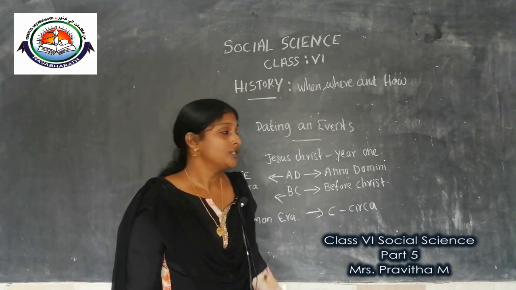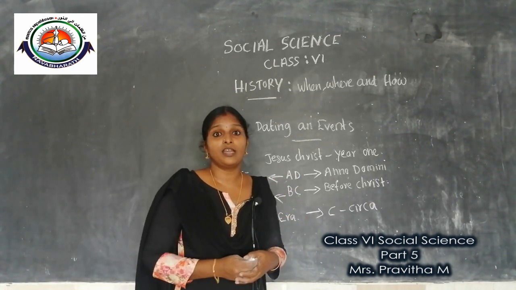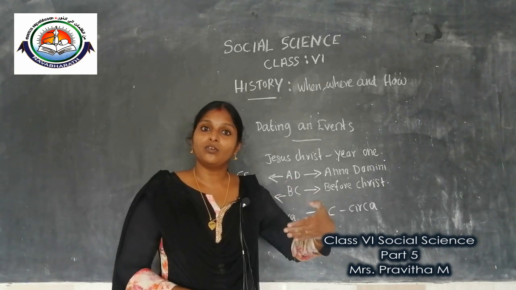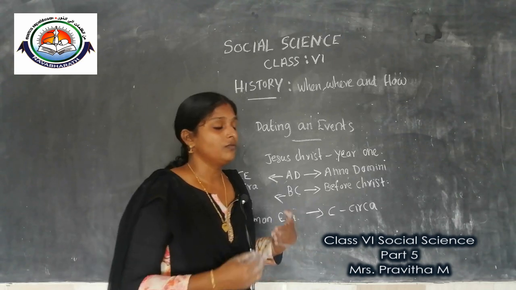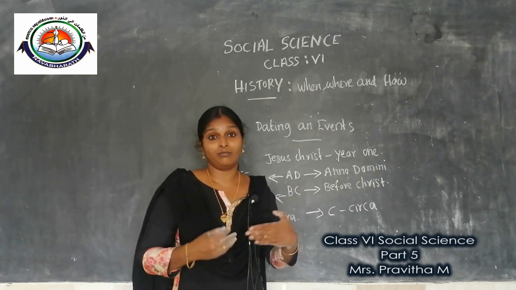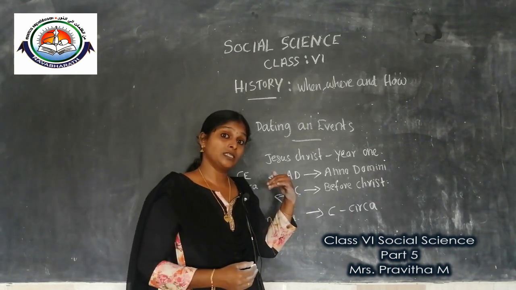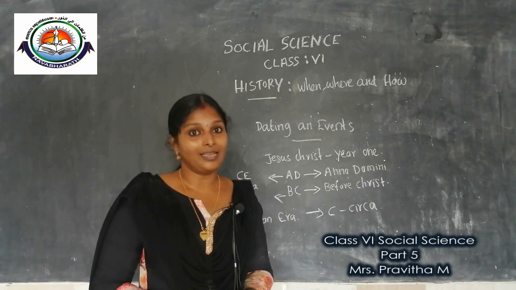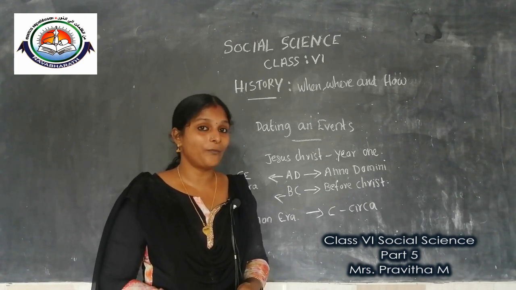Clear? So AD, BC: if an event happened in 492 AD, it means it happened after the birth of Jesus Christ. Sometimes an event happened in 79 BC, which means before Christ it happened. I think, children, you got an idea. Can we go to our next topic?